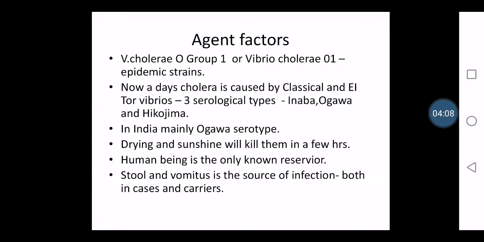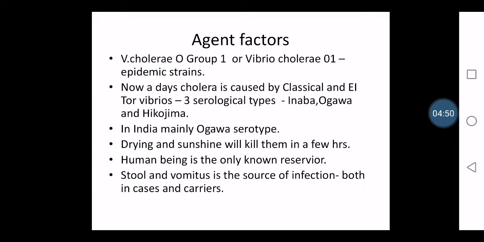Then, regarding the resistance of Vibrio cholerae, they can be killed within 30 minutes by heating up to 56 degrees Celsius. That means if we boil the water, the Vibrio cholerae will be killed. Just 30 minutes of heating is more than enough, or just a few seconds of boiling. So if we boil the water, the Vibrio cholerae will not exist in the water. That's why we always tell that wherever there is a chance of cholera, we have to boil water and drinks, because contamination can happen through water also.